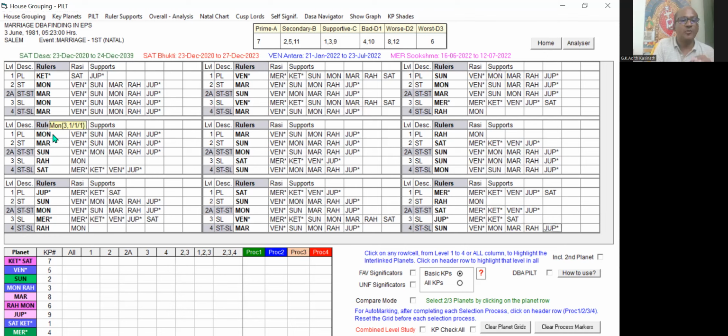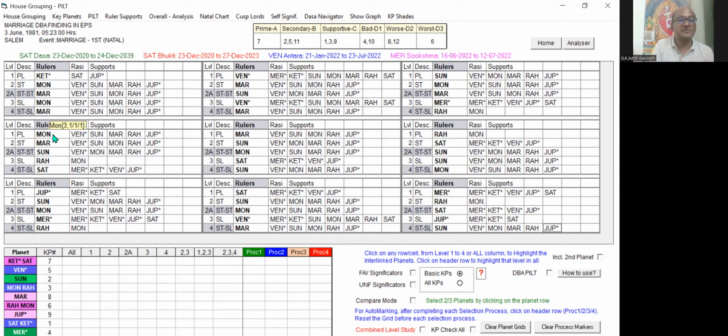It means Moon is Lord of 3, occupying first house, and that is the first portion. Then after the slash, what is that? Moon is cuspal star Lord for the first house. Then after the slash, what is that last one? Cuspal sublord for the first house.